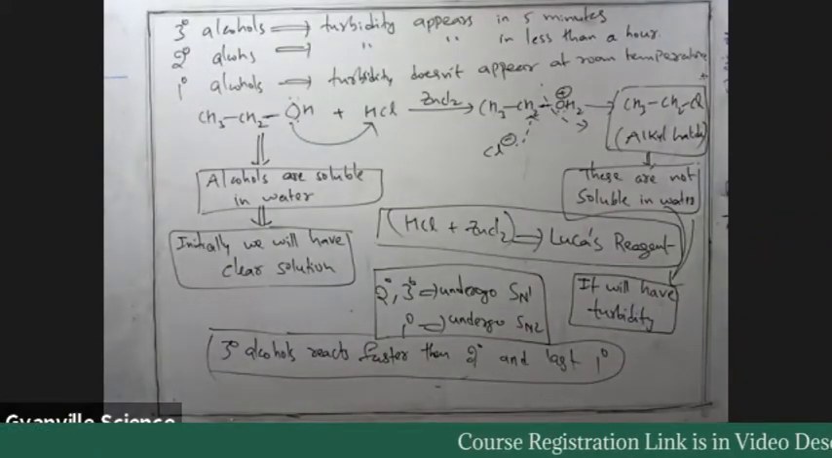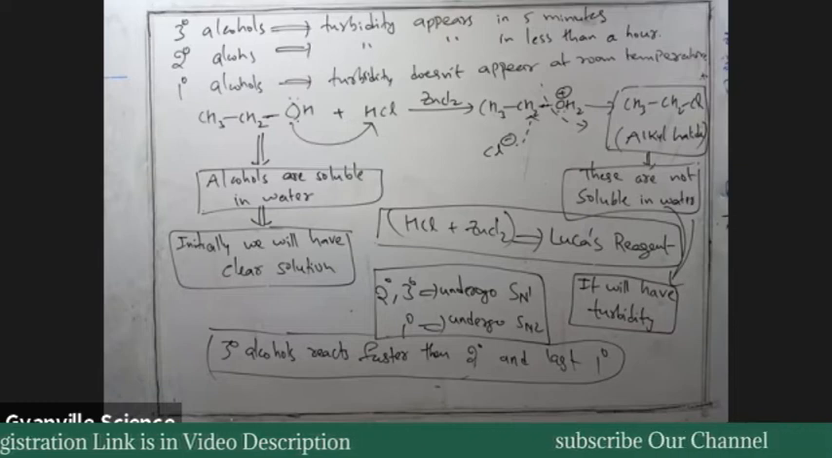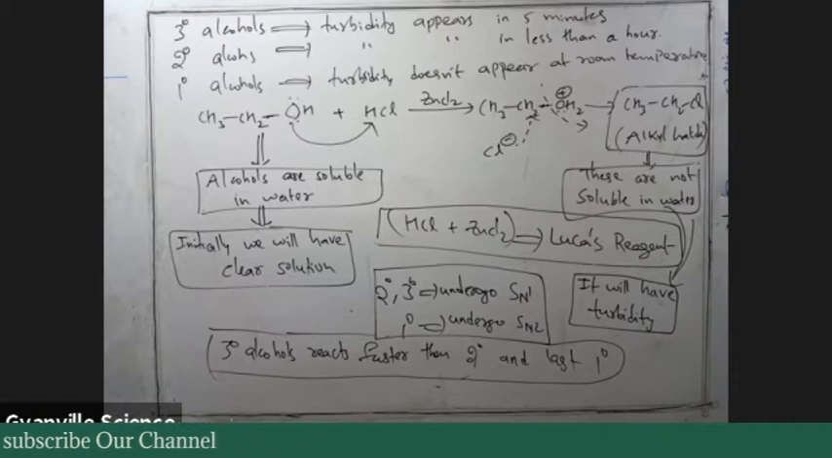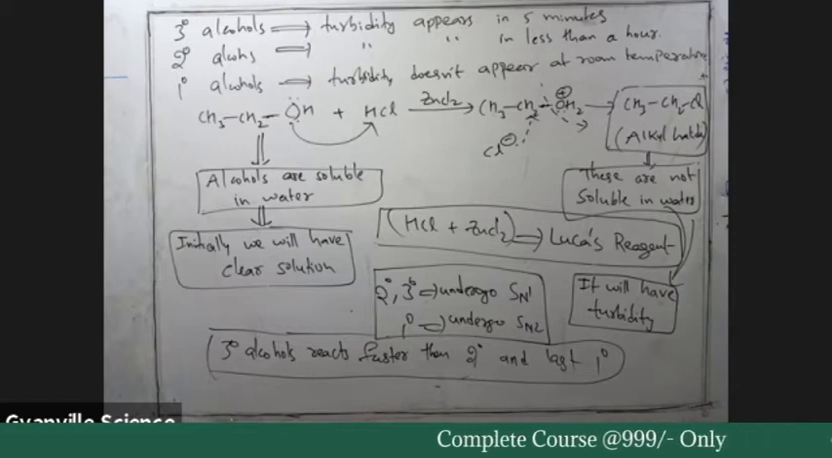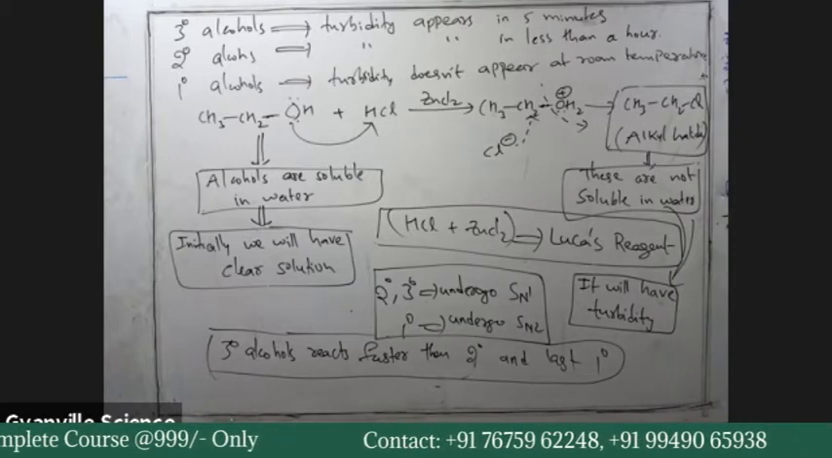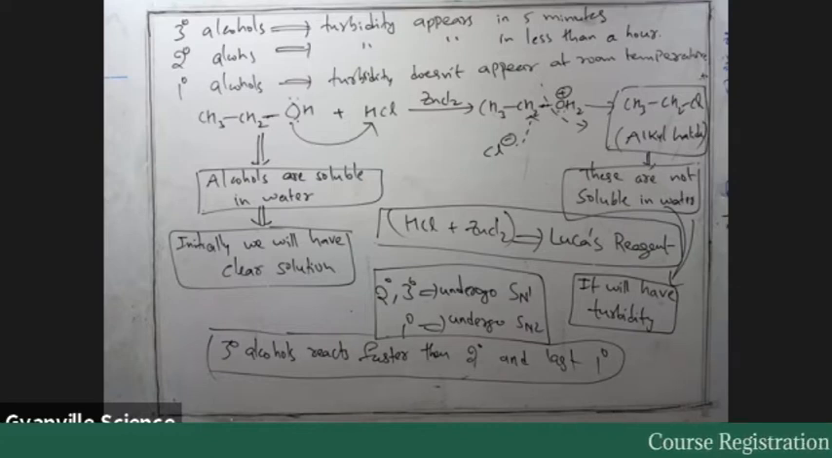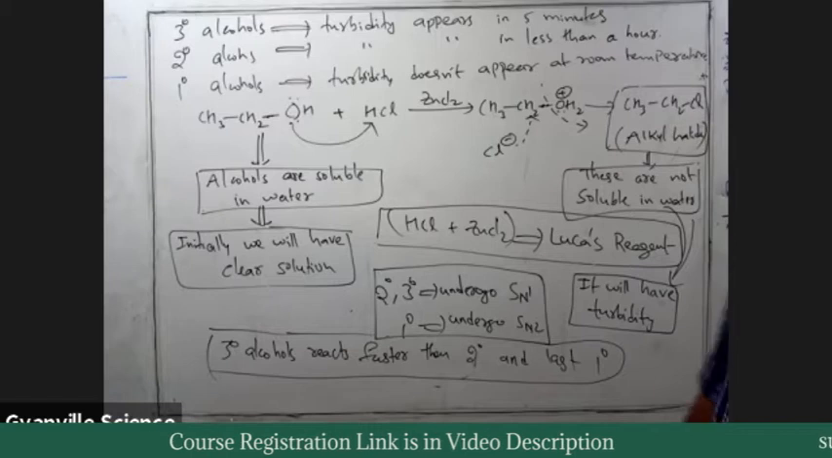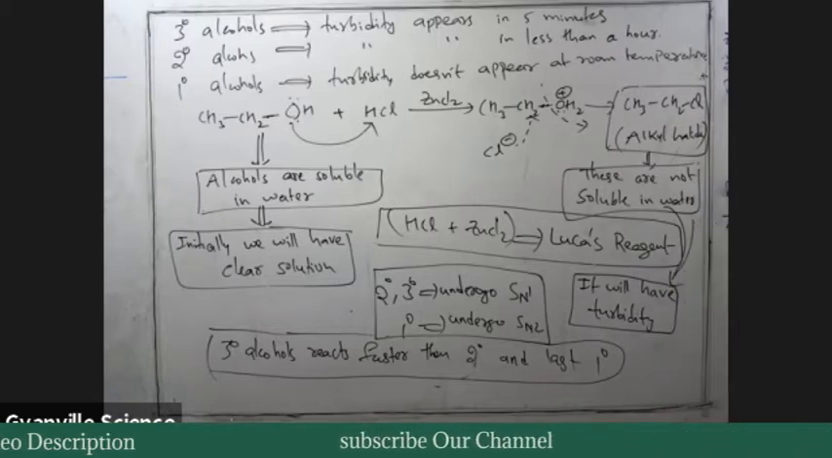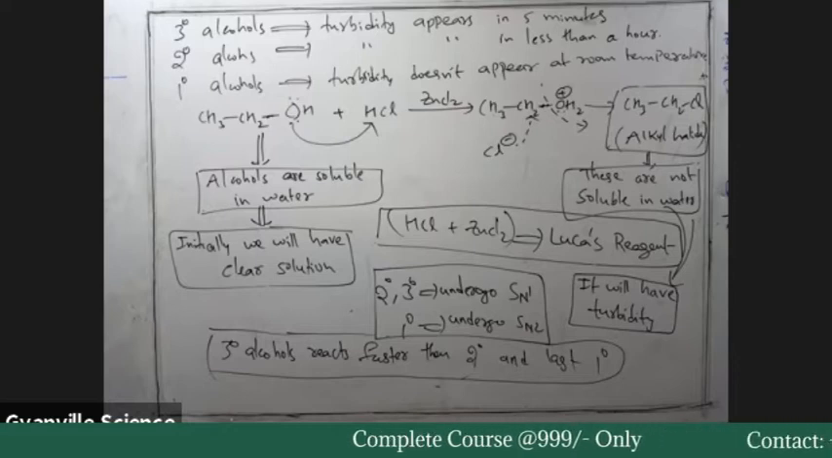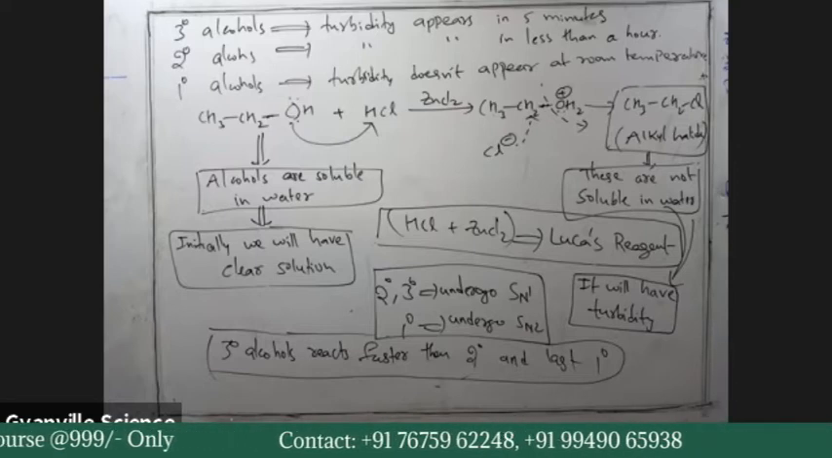So from this reaction, we can actually categorize primary, secondary, and tertiary alcohols. If the initial alcohol is not known to you, you can distinguish between primary, secondary, and tertiary alcohol. This is the test for distinguishing, also known as the test for understanding what type of alcohol we have taken initially. If we don't know, we can decide what type of alcohol is formed.